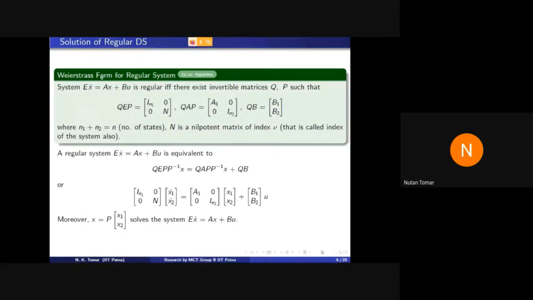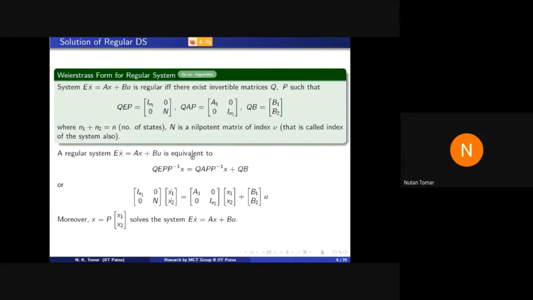So if our system is regular, then because we have Q and P, that gives me this decomposition. I can pre-multiply this system by Q and post-multiply it by P, and take this state transformation, x equals P times the transformed state. Then, in place of this system, I solve this system.